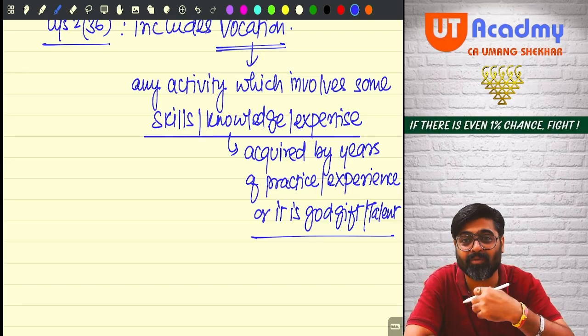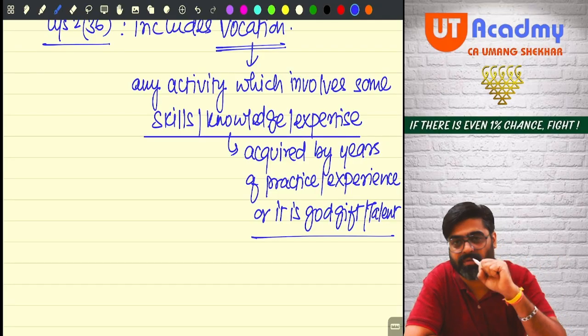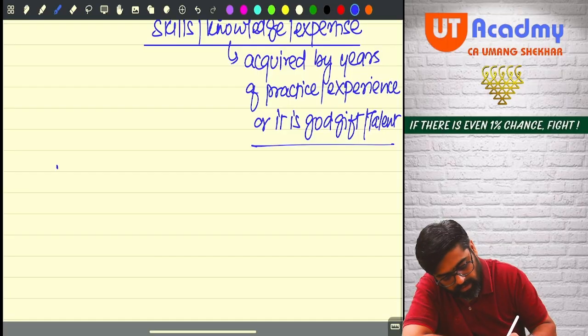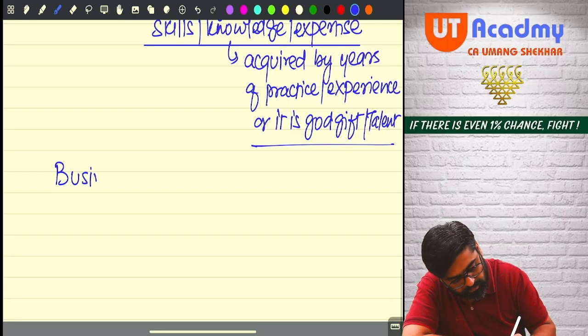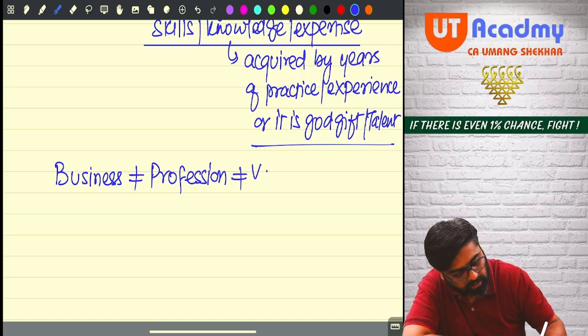Professional cricketer, professional dancer. But they have not acquired any qualification for that, because qualification is not required to perform these activities. Getting my point? So profession is also vocation. Now see, can I say business is not equal to profession, and business or profession is not equal to vocation?